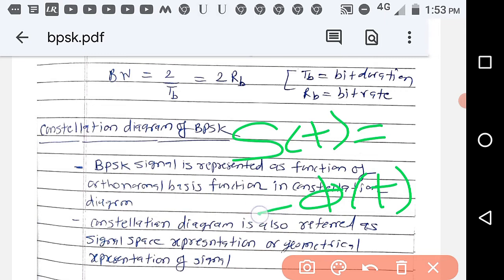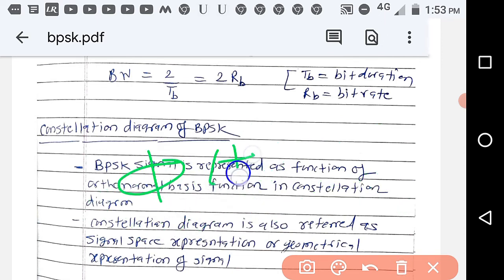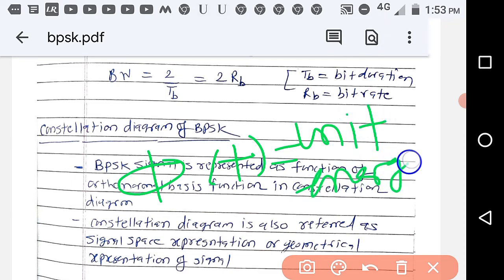So what is phi(t)? It is the orthonormal basis function. So phi(t) has unit energy.